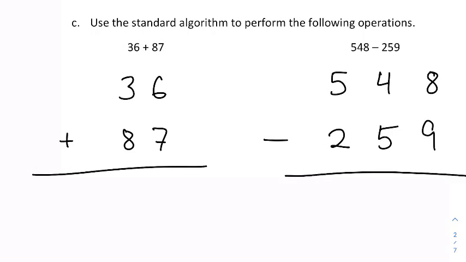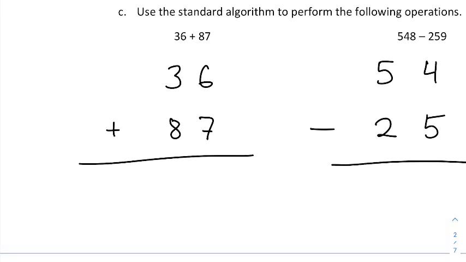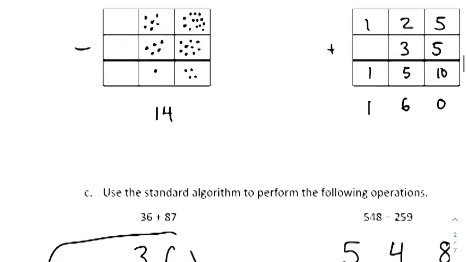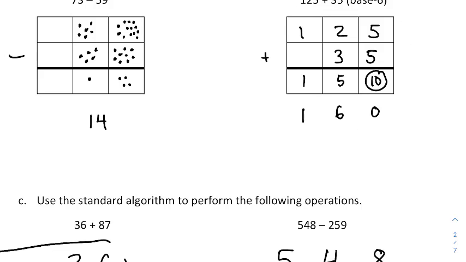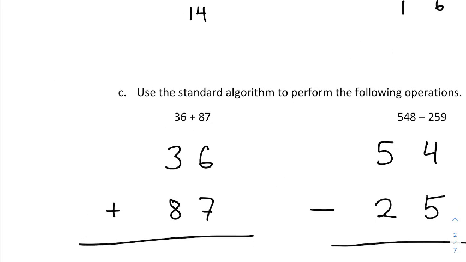Now we're going to use a standard algorithm to do operations. 36 plus 87. What happens here is effectively what happened up in this position here, except that we don't allow for 2-digit numbers to exist in a position. We do the collapsing and converting to a digit in the position of greater value right up front. That's all that's happening that's different.